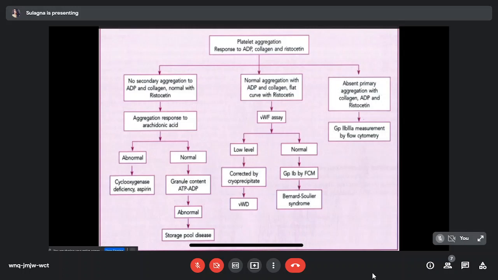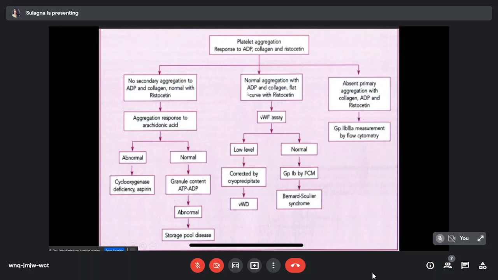This is a better interpretation. So platelet aggregation response to ADP, collagen, and ristocetin: three kinds of results we can see. First is absent platelet primary aggregation but normal with ristocetin, which we find in Glanzmann thrombasthenia, which is GP IIb/IIIa deficiency. It is confirmed by the flow cytometry study. So absent primary aggregation with ADP, collagen, and arachidonic acid, but normal with ristocetin, can be seen in Glanzmann thrombasthenia.